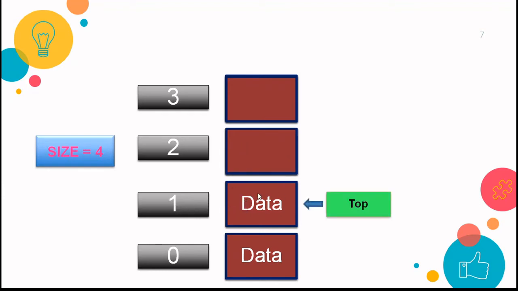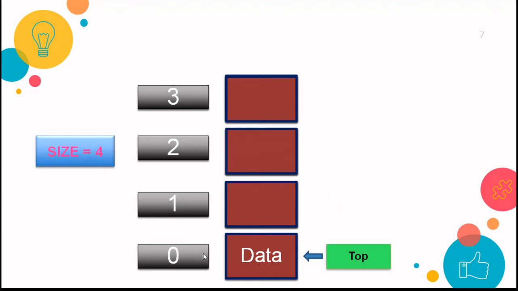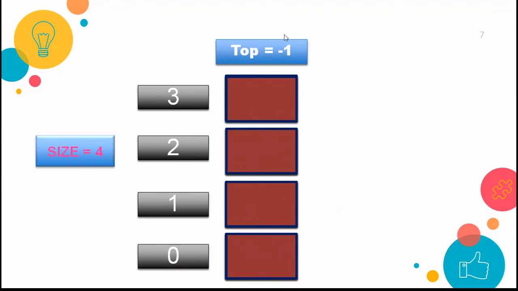Now again once we delete the data from here as well, in that case again the data will be first deleted and your top will be decremented by 1, that is 1 minus 1, 0. And when we delete the only element available in the stack, that is the first element, in that case this stack will be empty and then your top will be pointing to 0 minus 1, that is minus 1, and this condition is when the stack is empty. So whenever your top is pointing to minus 1, it means the stack is empty, and when your top is pointing to size minus 1, then it is the last location of the given stack, right?